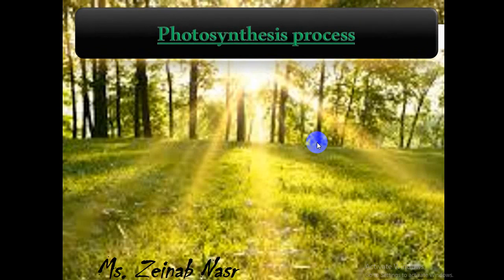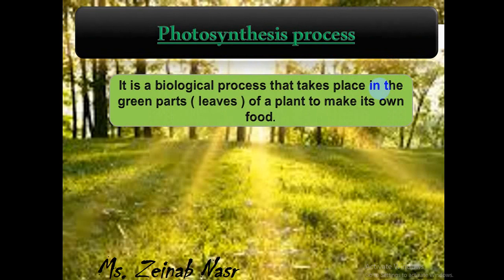At first, we will talk about the photosynthesis process. What's the meaning of photosynthesis process? It is the special process for the plants. Only plants can make their own food by photosynthesis. It's the biological process that takes place in the green parts or leaves of a plant to make its own food.